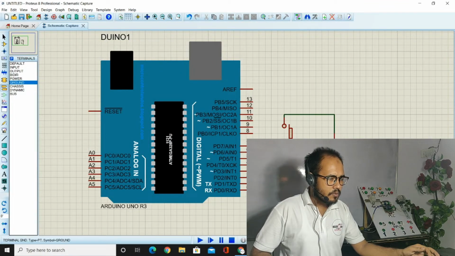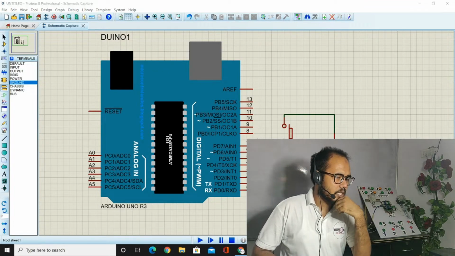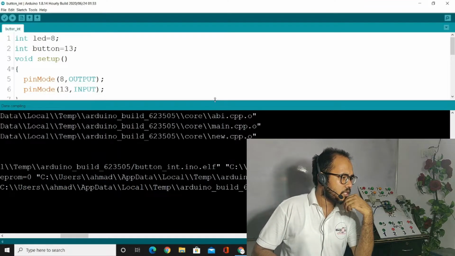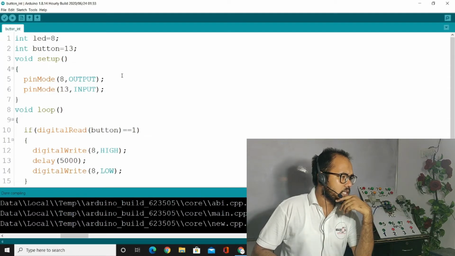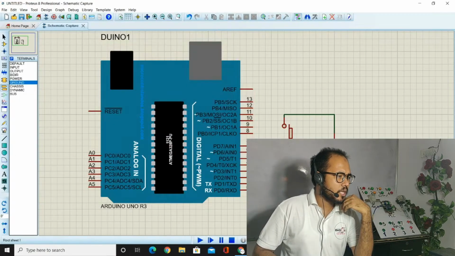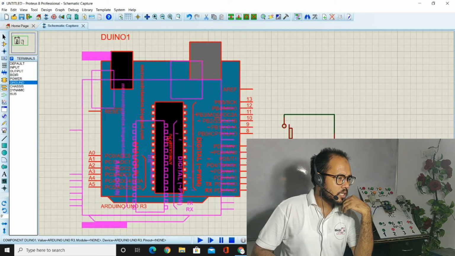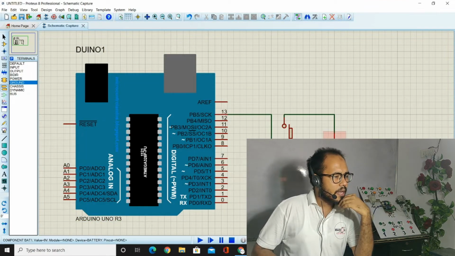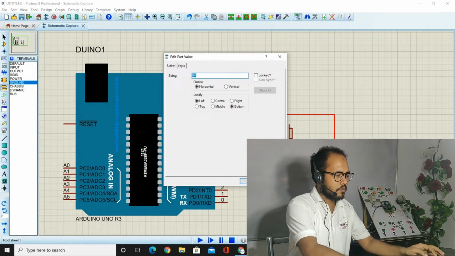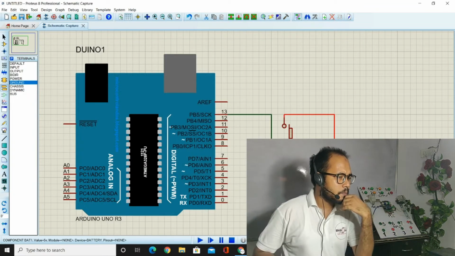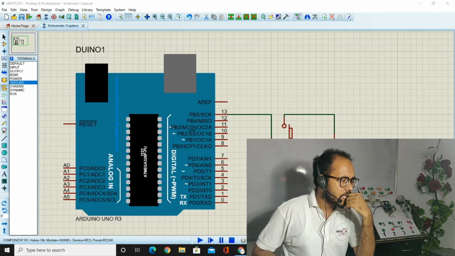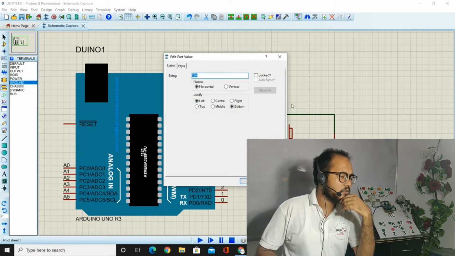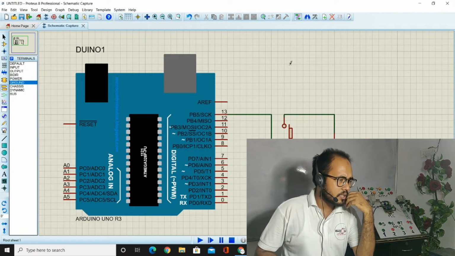So the ground will be connected, and for the input we have to see the code where we connected it. You know the button is connected to pin 13. So 13 must be connected for the input, and now we select the 5 volt. Okay, now we select a 10 kilo ohm resistor. ओके दैट्स फाइन, 10 किलो ओम भी चल सकता है, इसमें कोई मुश्किल नहीं है. तो हम 13 नंबर पे से कनेक्ट कर दे रहे हैं.